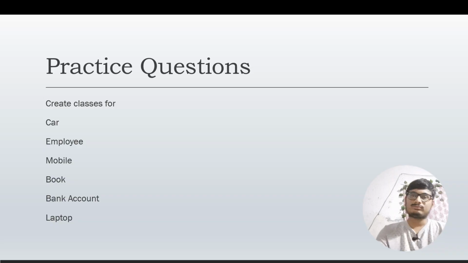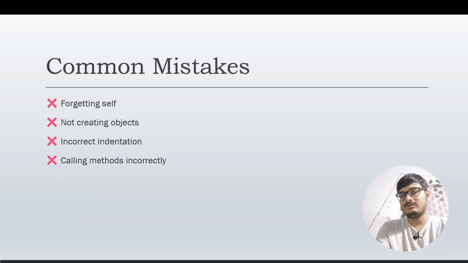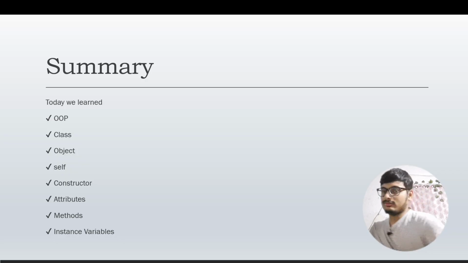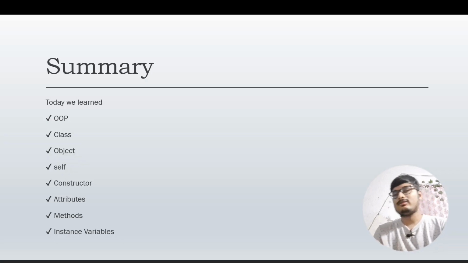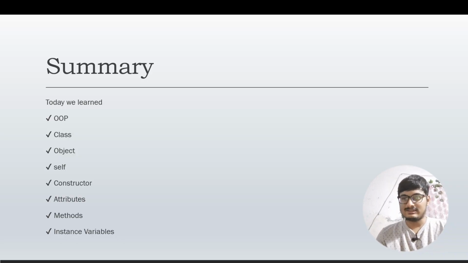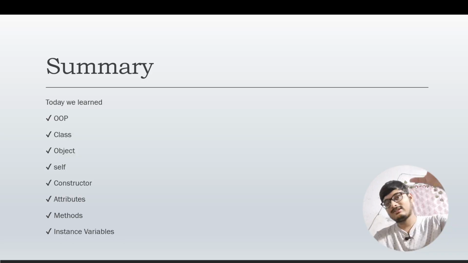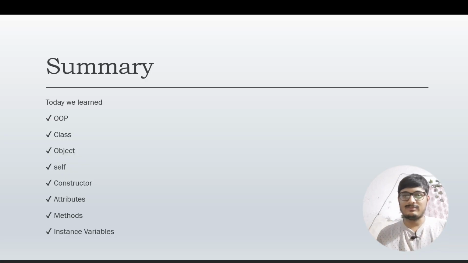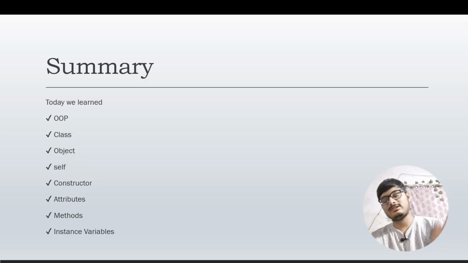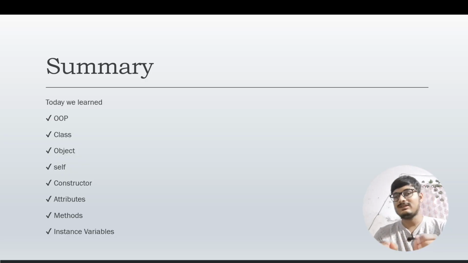So this is it. This was the lecture. Okay, we already have discussed these slides before, just summary and all. So let me just give you one more time the summary of the lecture. Today's lecture was dedicated to OOPS, part one. In this lecture, we learned about classes. So what are classes? Classes are nothing but a blueprint for creating an object. So first we create a class. Suppose there's a skeleton of something. Like we are all human beings, and every human being has a skeleton. You can consider it to be a class.